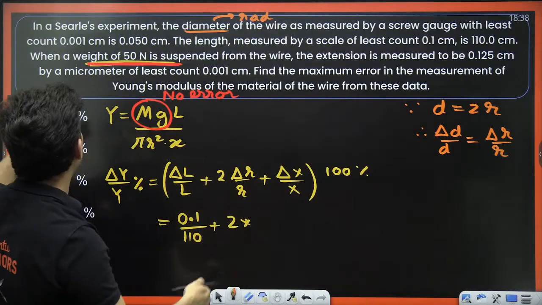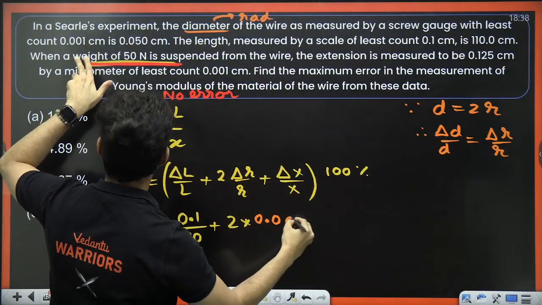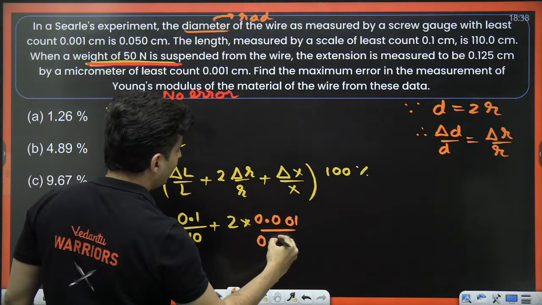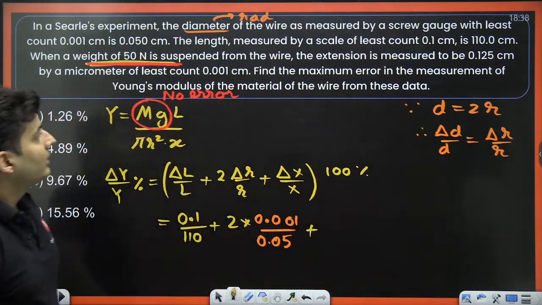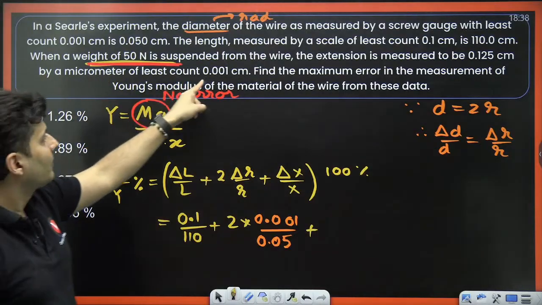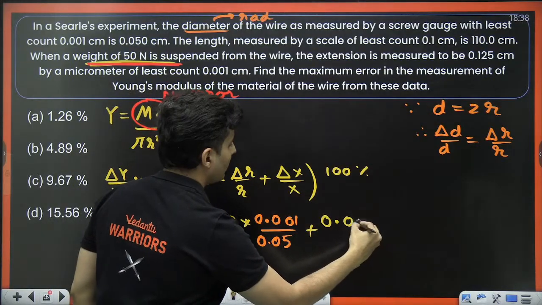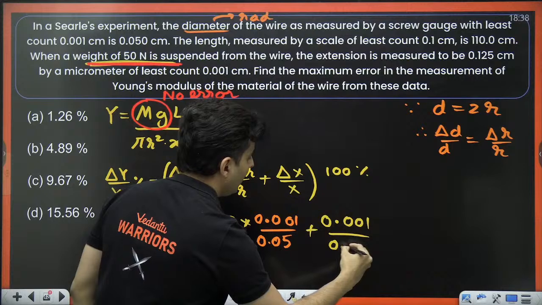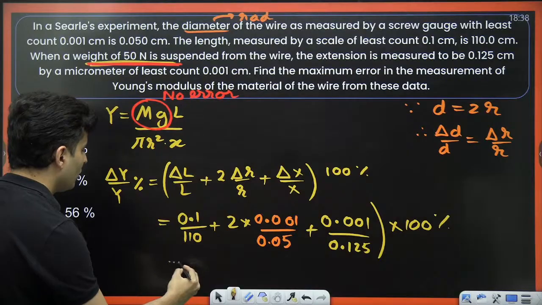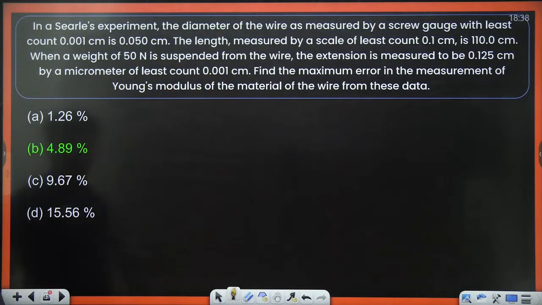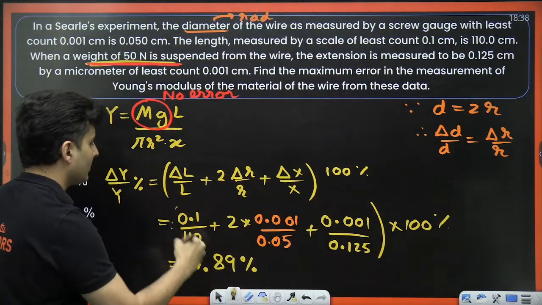So what is that delta r by r? Least count is 0.001, the whole thing divided by 0.05. That's what it is. Plus the extension is measured to be this much, least count is this much. So what is the least count? 0.001, and the extension is 0.125. The whole thing into 100, that will be in percentage. You solve this, you must get it as 4.89%. That's what it is.